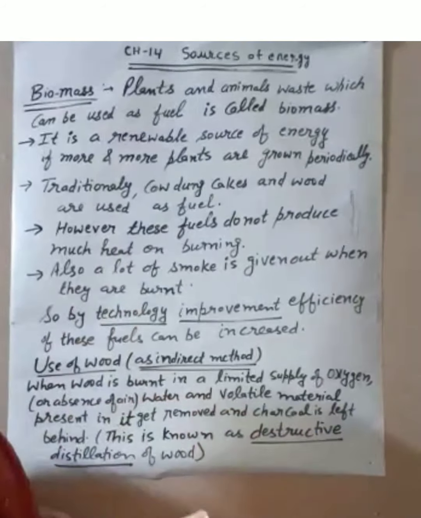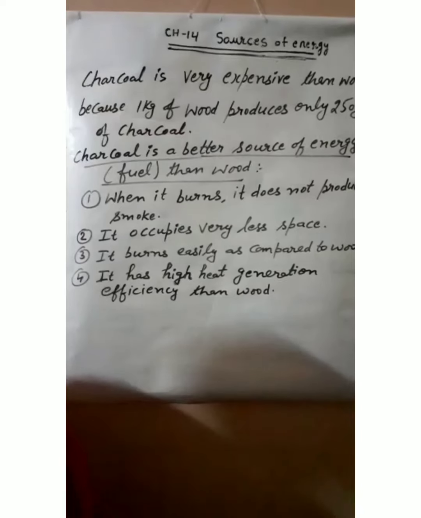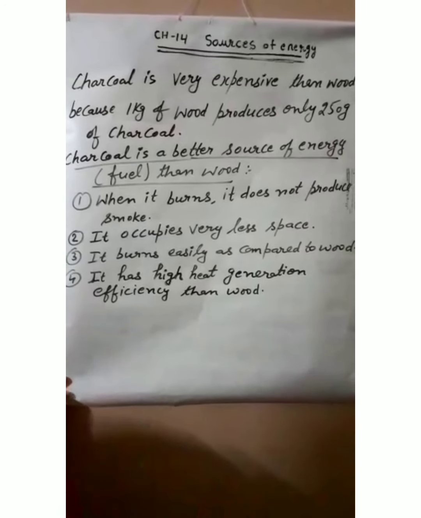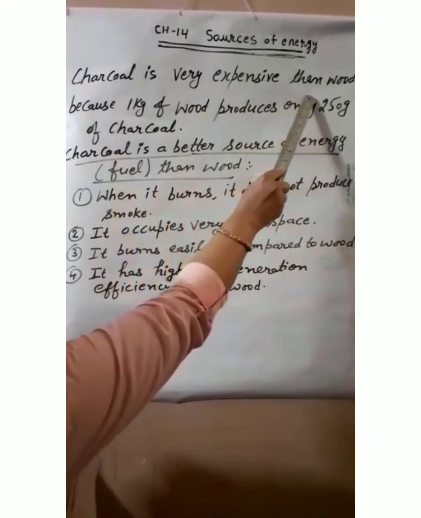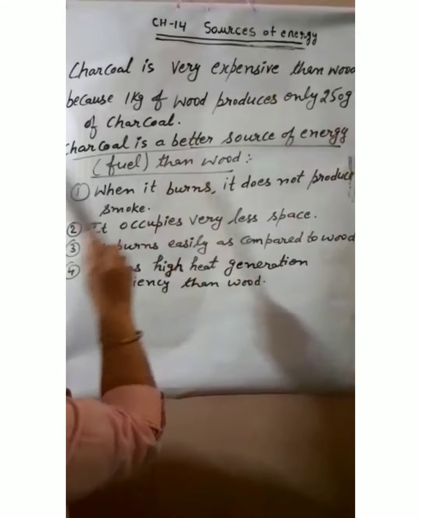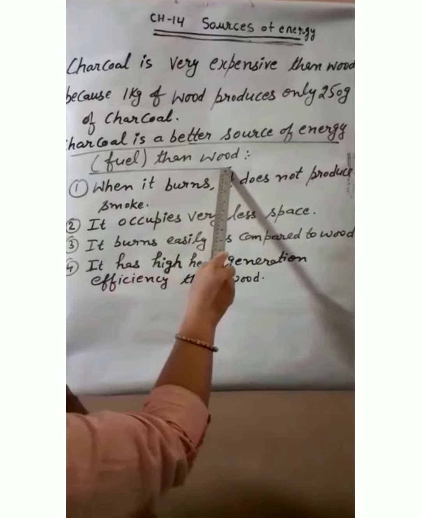So let's see now how charcoal is a better fuel than wood. Now let's do about charcoal. Charcoal is obtained by destructive distillation of wood. Because of that method, charcoal becomes very expensive compared to wood, because 1 kilogram of wood produces only 250 gram of charcoal. But still charcoal is a better source of energy or fuel than wood.